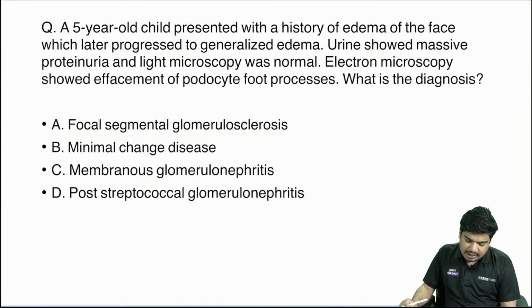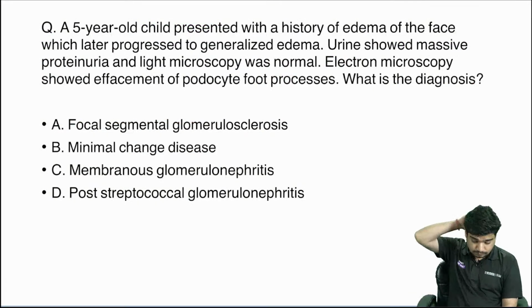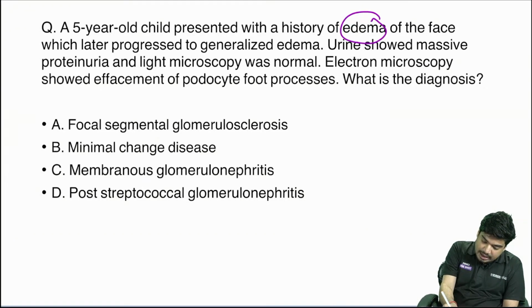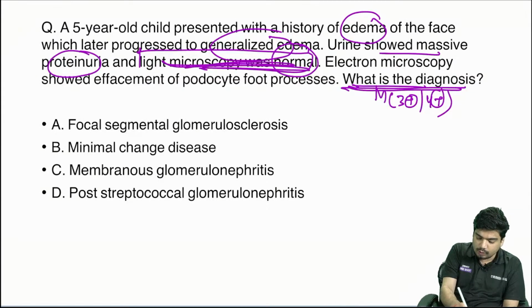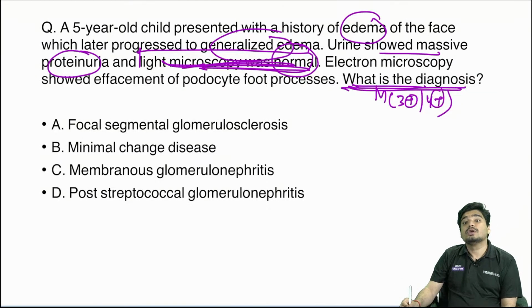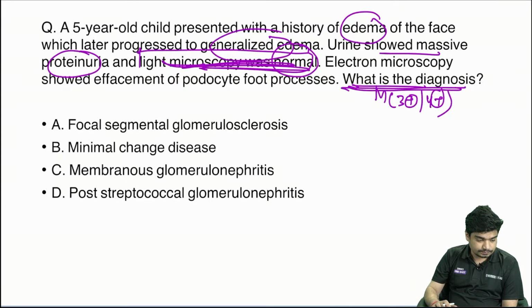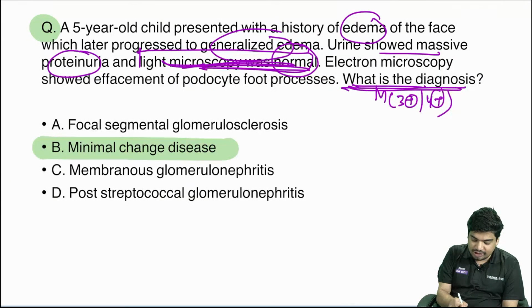Now tell me what is going to be the answer here. Generalized edema. Light microscopy was normal. Urine showed massive proteinuria. Massive means 3 plus, 4 plus proteinuria. What is the diagnosis? Now it's going to be minimal change disease.